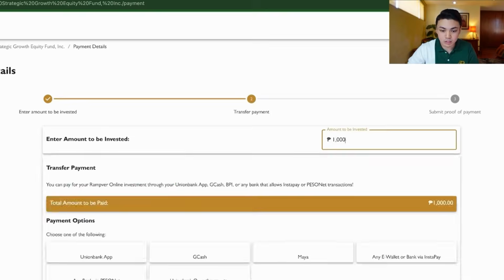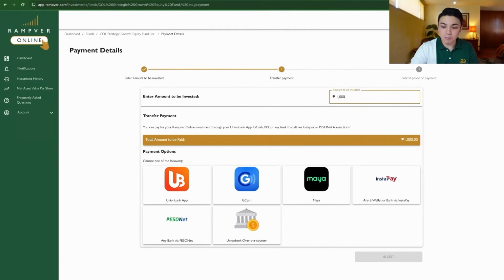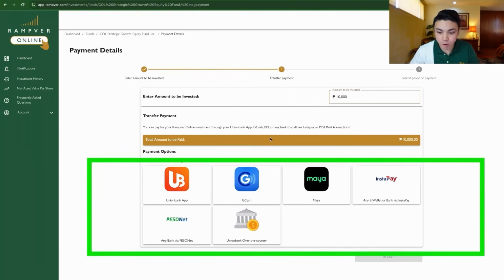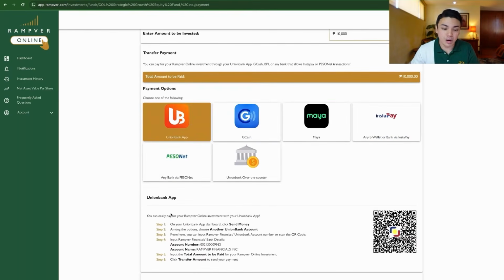So, if I click 1,000, this is the methods of payment. So, for me, in this case, gusto ko 10,000 na yung gusto kong invest in Call Strategic Growth Fund. So, you have all of these different payment options. Most of them is digital. Nandito, detailed yung ating instructions.